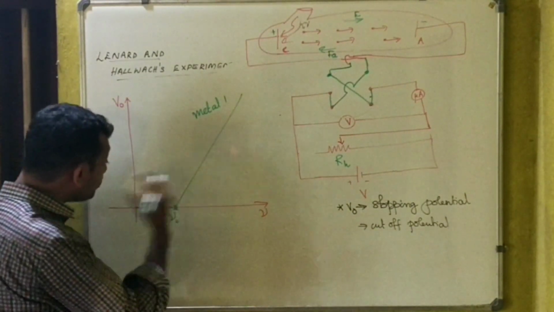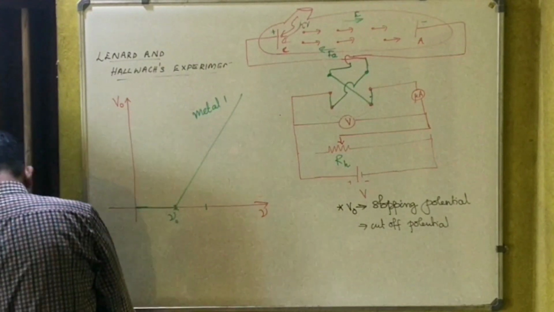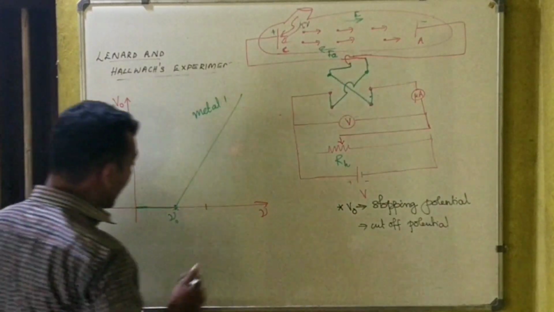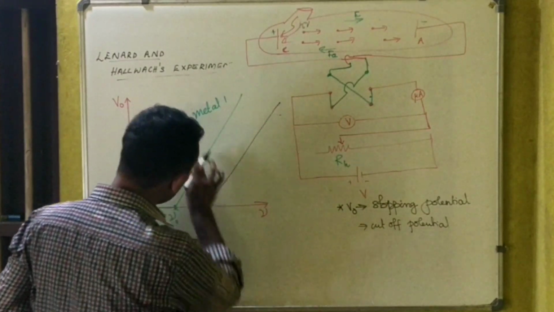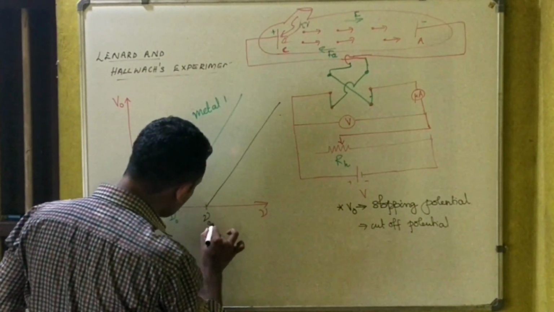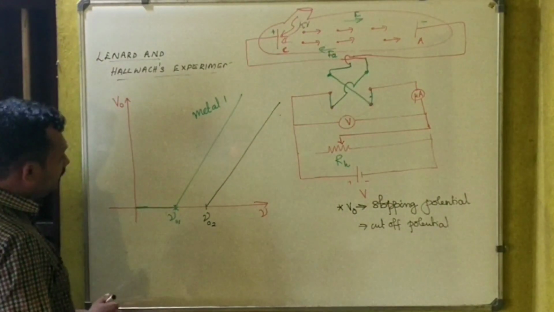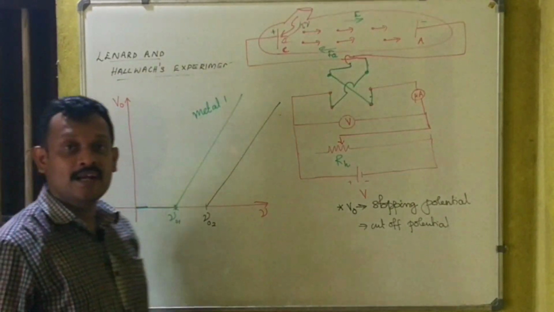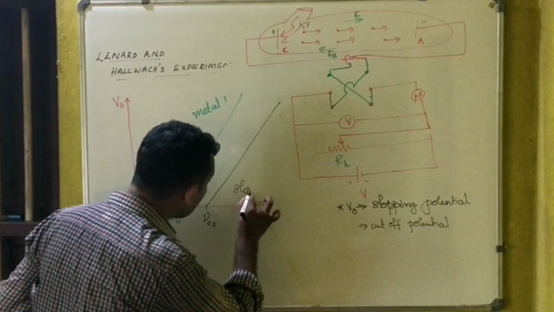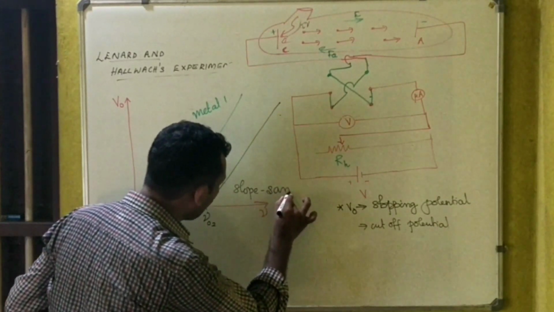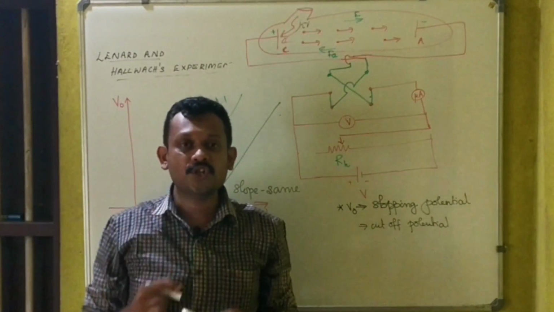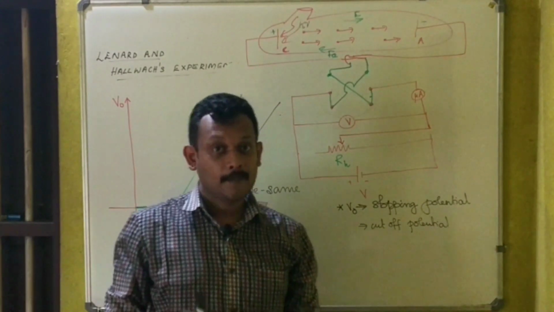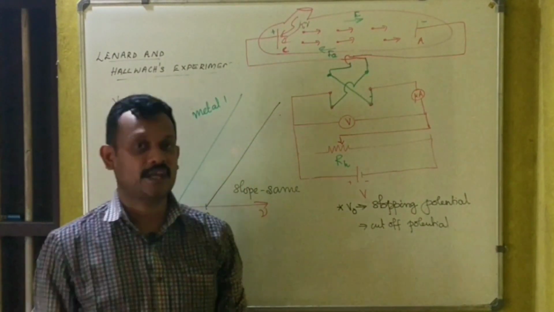Now when the experiment was performed with another metal, let me use another color, it was observed that the graph is a straight line again. These two are parallel to each other. So, nu02, nu01. For different metals the variation of the stopping potential is different, but the graphs are parallel, which means they have the same slope. Two lines are said to be parallel when they have the same slope. That means both have the same inclination.